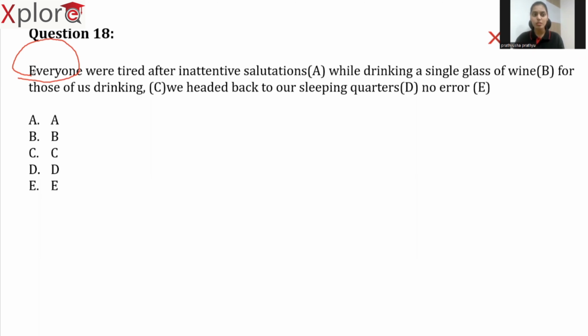So whenever we use terms like everyone, everything, everybody, the verb should always be singular. Why should our verb be singular? Because everyone is a singular indefinite pronoun. However, we have used a plural verb, were, here. So we need to replace it with was. So what is the right way of saying this sentence? Everyone was tired after inattentive salutations while drinking a single glass of wine. For those of us drinking, we headed back to our sleeping quarters. So the error is in part A.